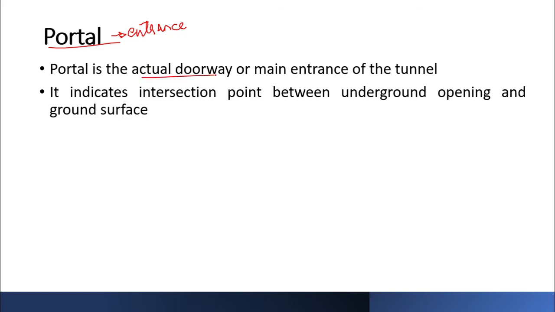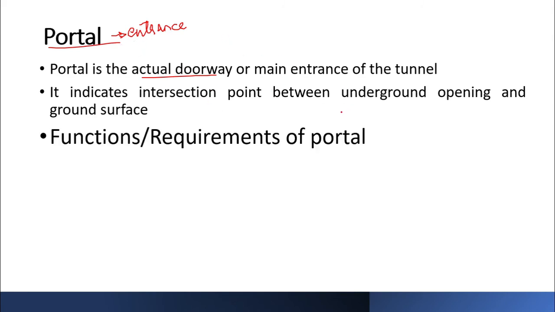As I told you, it's an actual doorway or main entrance to the tunnel on either of the sides. And what is so peculiar, or why you have to think over it before designing or constructing a portal, is because it's an intersecting point between the underground opening and the ground surface. So obviously at the entry, you have two interfaces, the open area and the underground. Your portal is an interface between the both. So that's why you have to decide very well in advance what type of portal you have to go with, and whether it suits the requirement of the topography over there.